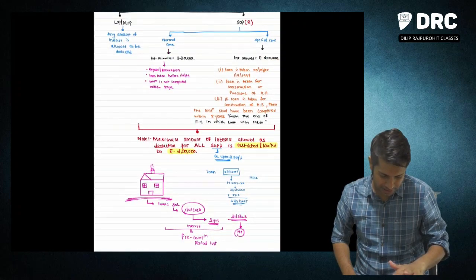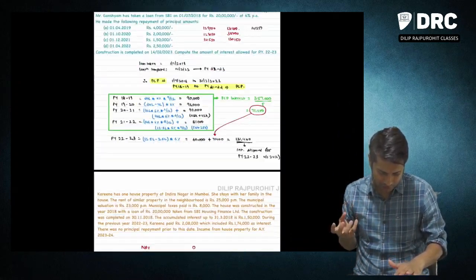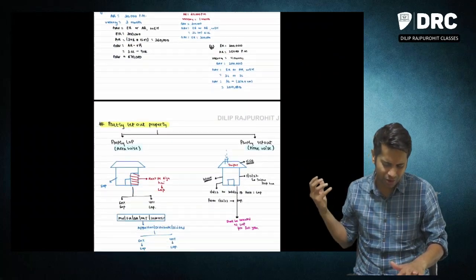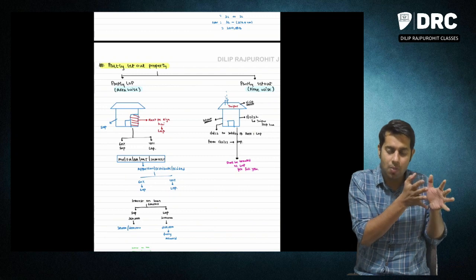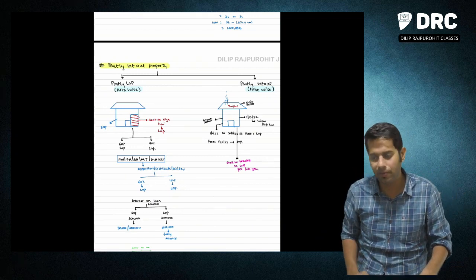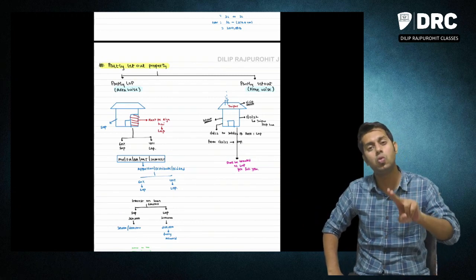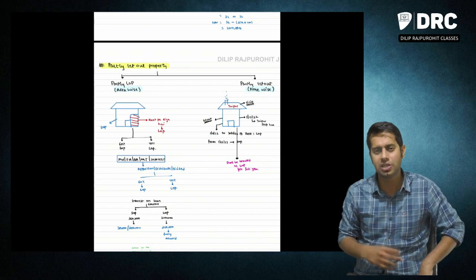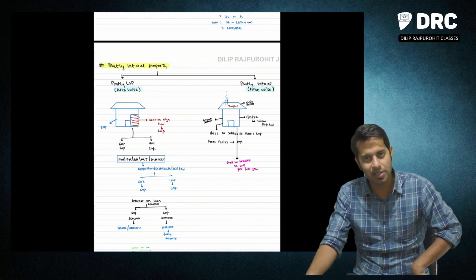In part 2 we will be discussing the other concepts of income from house property, like what is vacancy. Sir, what if I'm letting the property partly out and partly self-occupied? 50% of the property I'm giving on rent, 50% I'm occupying for myself. What if there are 2 owners for a property, co-ownership? What will happen in all those cases? You will have to wait for the second video.